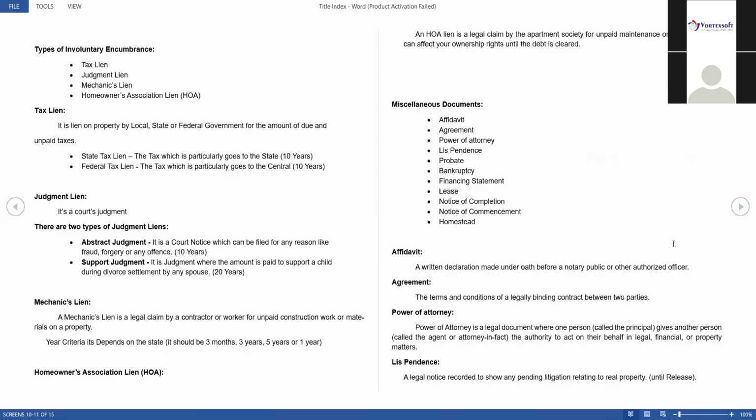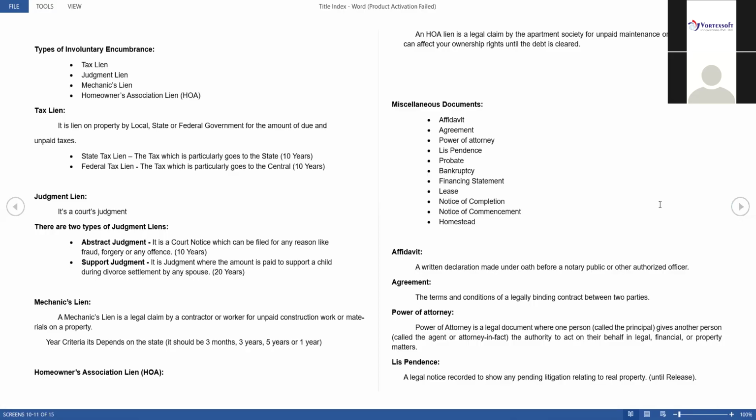We have to pay monthly or yearly property tax bills or electricity bills or water bills. So now the government makes some rules and regulations for that, and we have to pay according to the government. Whatever the rules and regulations are, we have to follow only those. So all those things come under involuntary encumbrances.